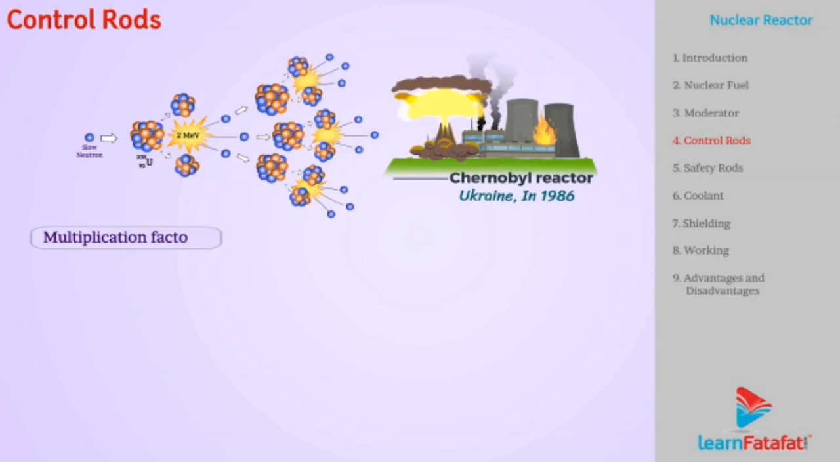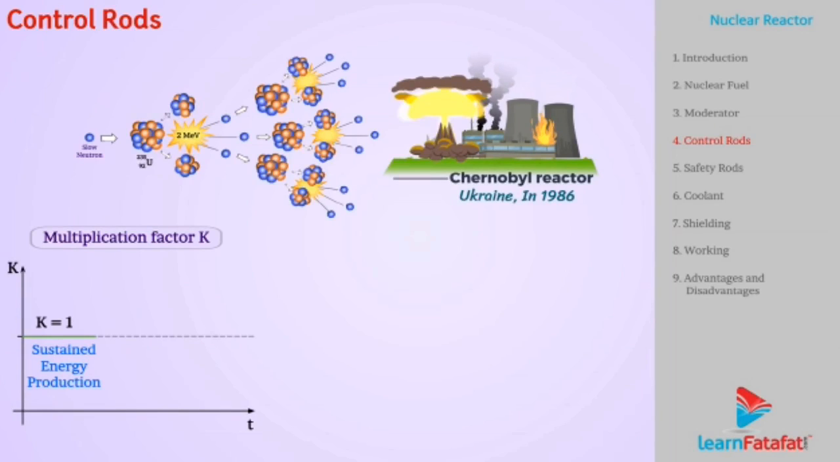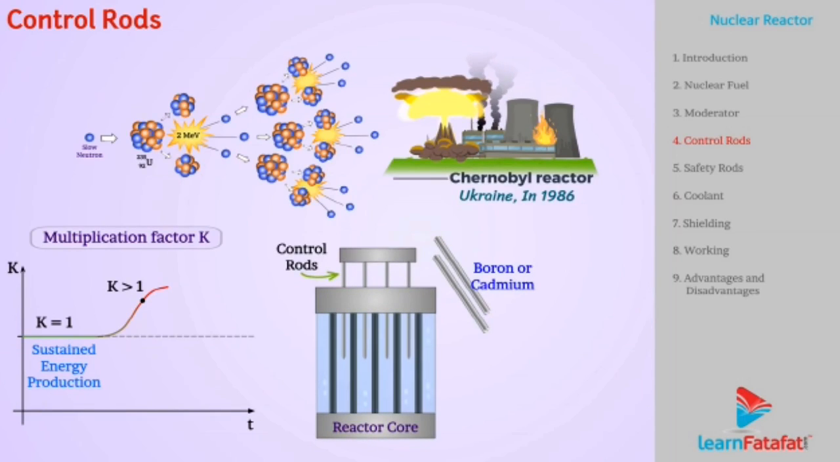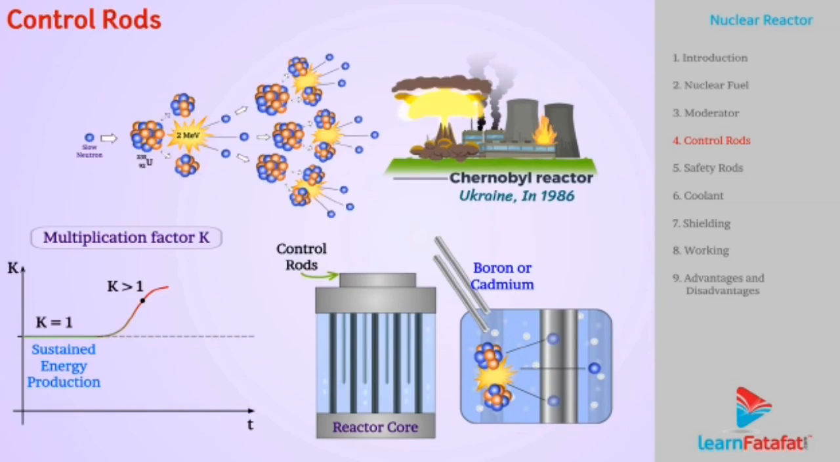Multiplication factor K helps us to determine if the reaction is in control or not. K equal to 1 is required for sustained energy production. If K exceeds unity, control rods made of boron or cadmium are inserted in the reactor core up to desirable length. The rods have ability to absorb neutrons and therefore the nuclear reaction can be controlled, thereby bringing multiplication factor down to unity.